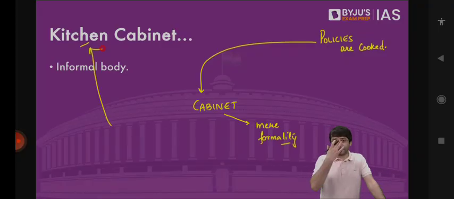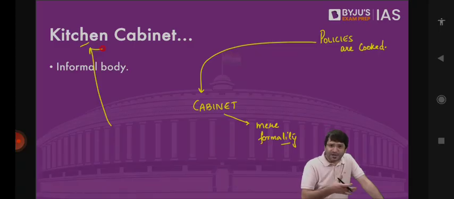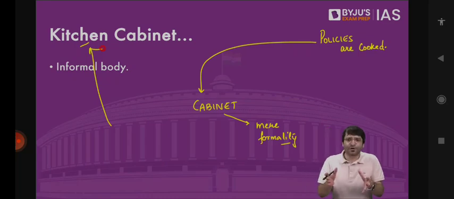For example, Pandit Nehru's kitchen cabinet consisted of Maulana Azad, Sardar Patel. They were part of the kitchen cabinet. When Mr. Vajpayee was the Prime Minister, L.K. Advani, Murli Manohar Joshi, the Minister from Maharashtra, Pramod Mahajan, these were very important individuals. So basically, it was Mr. Vajpayee and a set of 3 or 4 individuals. They were taking all the decisions. And once they took the decisions, ultimately the matter was given to the cabinet. You just give the approval.